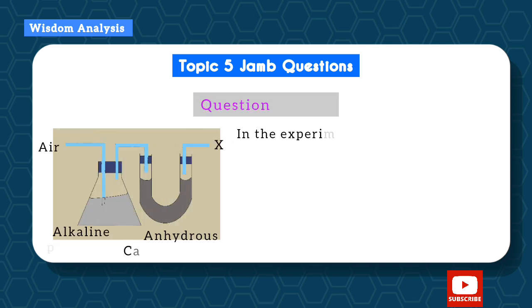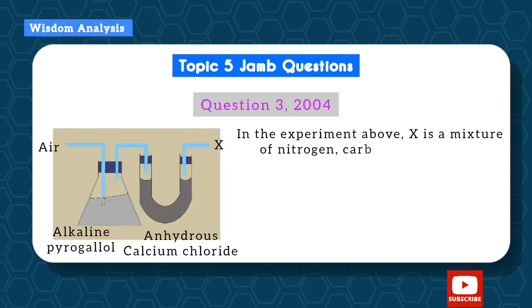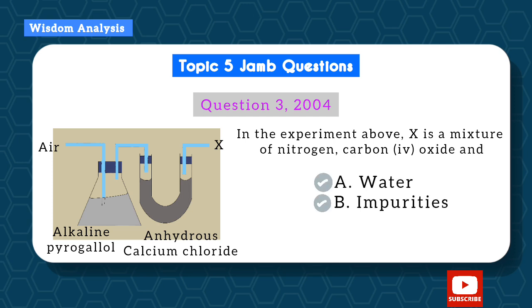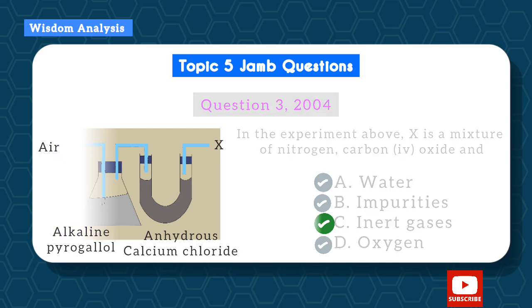So here is a similar question. In the experiment above, X is a mixture of nitrogen, carbon dioxide, and A. Water, B. Impurities, C. Inert gases, and D. Oxygen. If you look at the diagram, air is passed through alkaline pyrogallol, which removes oxygen from air, and then it goes through anhydrous calcium chloride, which removes the water content. So what is going to be left? Nitrogen, carbon dioxide, and the inert gases. Okay, so inert gases is a more correct answer than impurities, since it is in larger quantity.